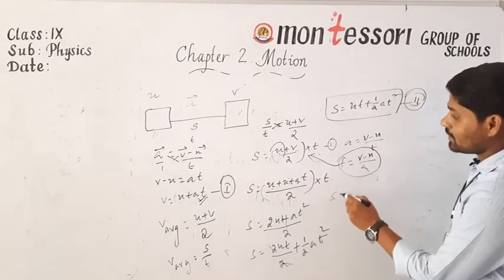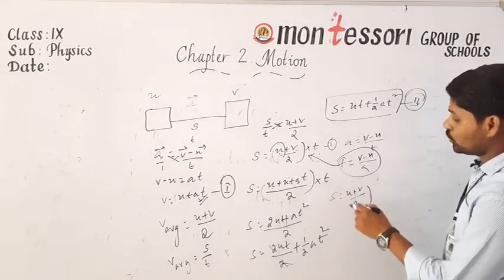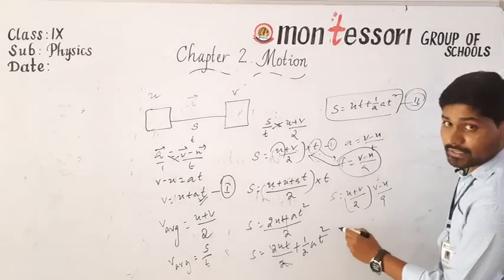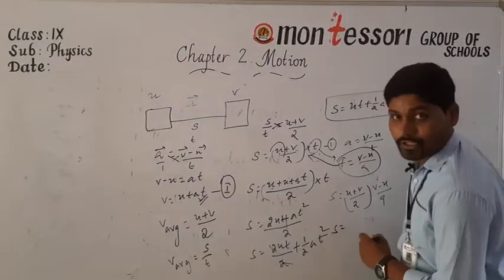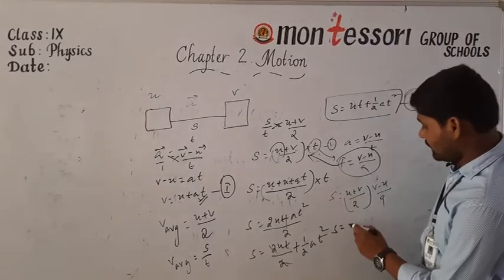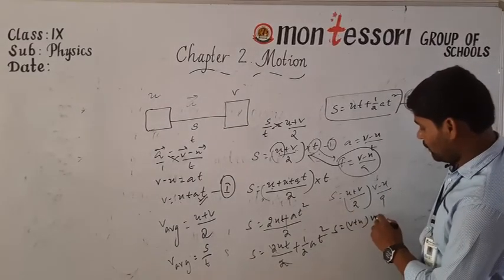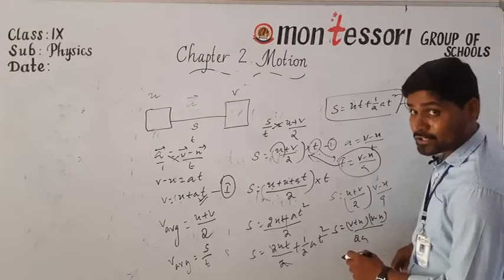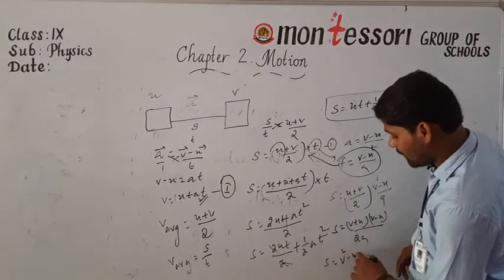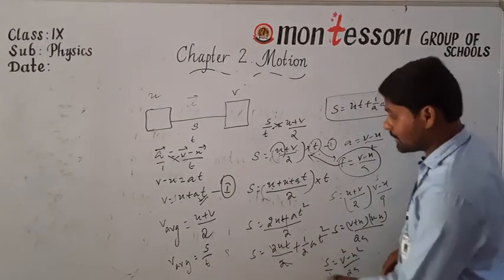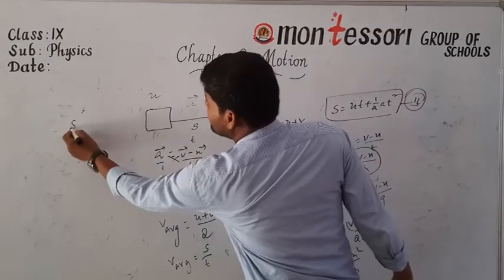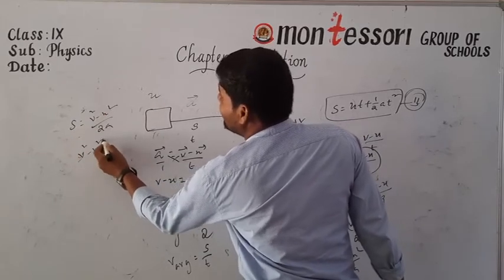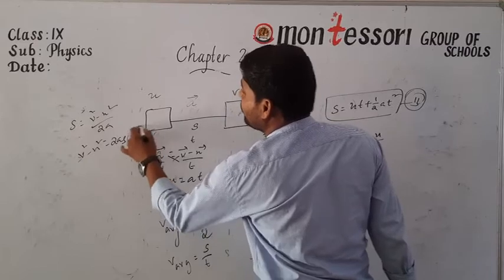Then we get s is equal to (u plus v) by 2 into, in place of t, (v minus u) by a. From this, s is equal to (v plus u)(v minus u) by 2a. It is in the form of (a plus b)(a minus b), a square minus b square. Then s is equal to (v square minus u square) by 2a. Cross multiplying, v square minus u square is equal to 2as. So this is the third equation of motion.